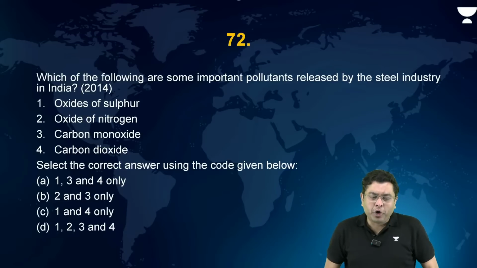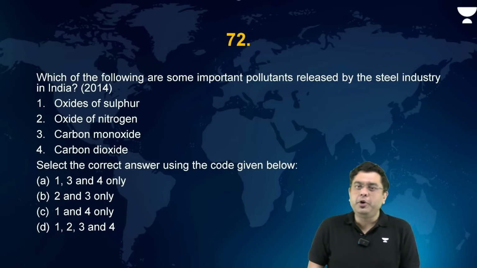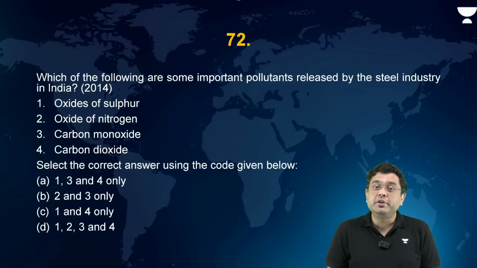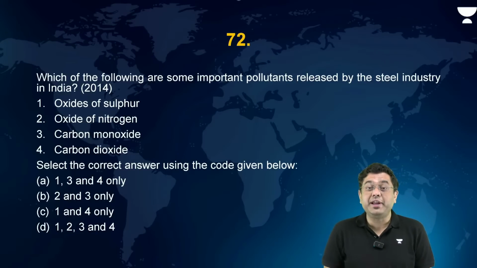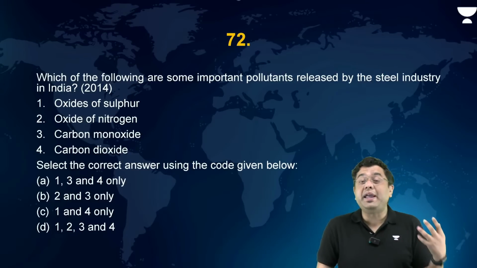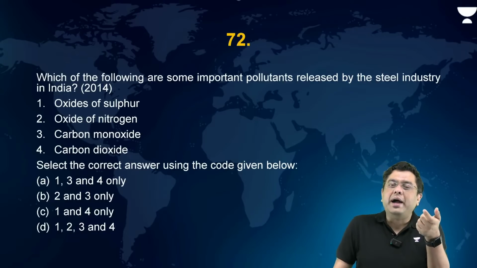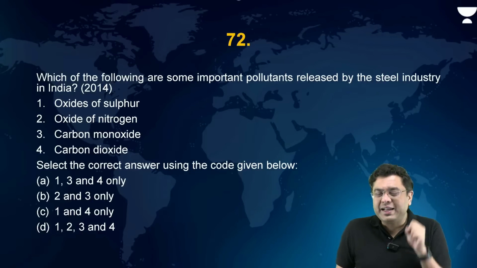Now, which of the following are some of the important pollutants released by the steel industry? The steel industry is one of the most carbon intensive industries, where the amount of pollution caused is very, very high. In order to stop this, the world is moving to the production of green steel.